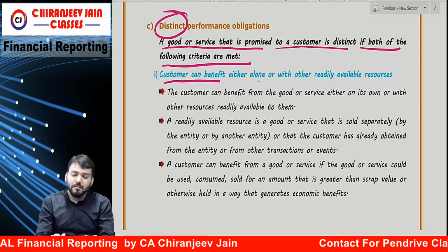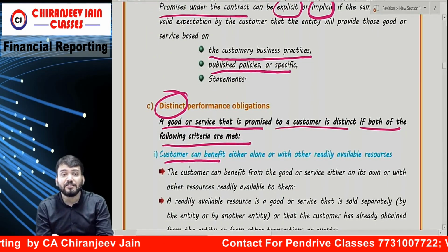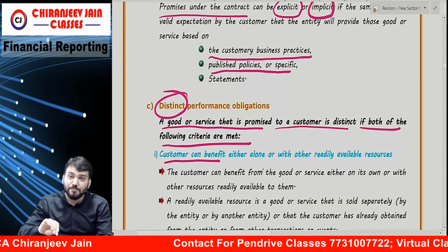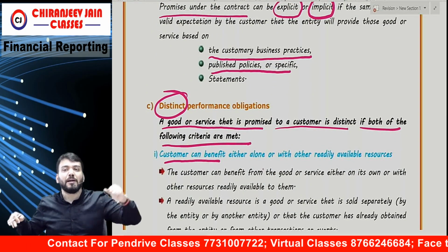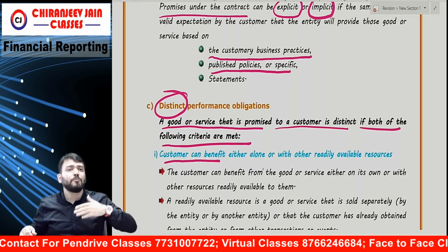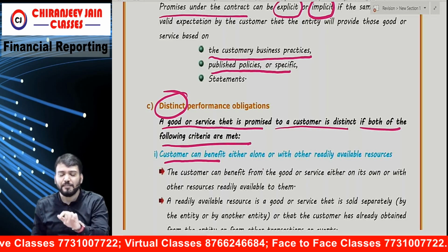First tell me, can I say all three, the customer can benefit either alone? I can take broadband service and a modem from another party, or from a readily available source. These are not one; the first condition is satisfied.